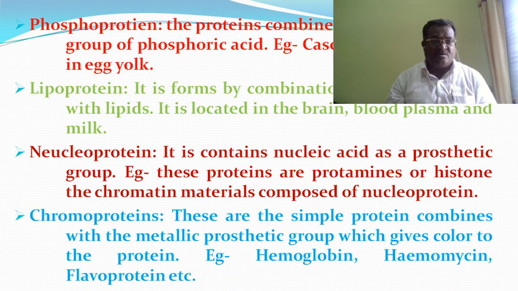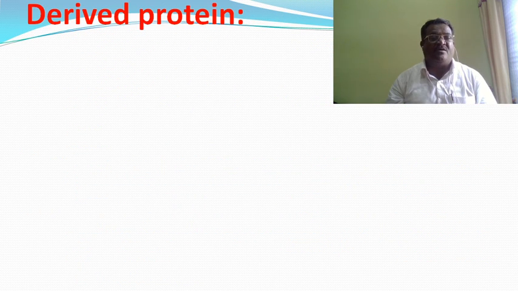And the next one is the chromoproteins. These are simple proteins combined with a metallic prosthetic group, which gives color to the proteins. That means color-bearing cells, that is chromoproteins. Examples are hemoglobin, hemocyanin, and flavoprotein, etc. So this is the example of the conjugated proteins.